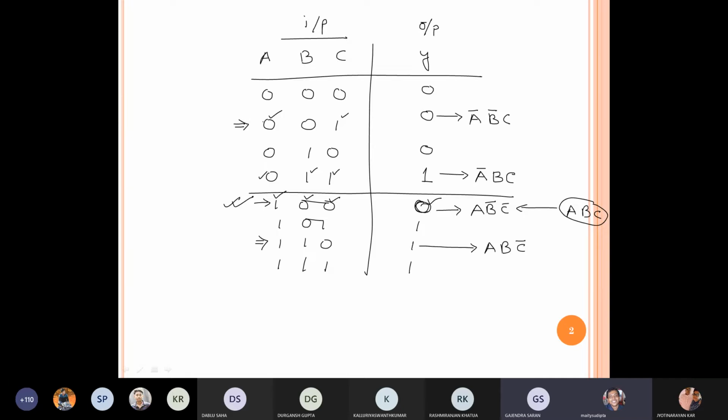Whenever you are trying to solve any particular problem, I have to use these conventions.